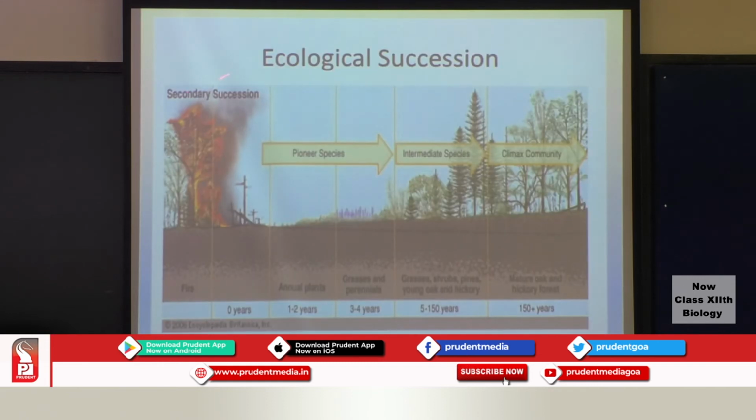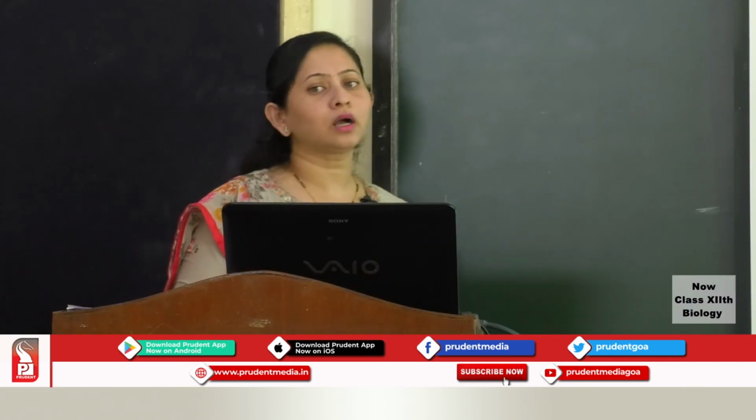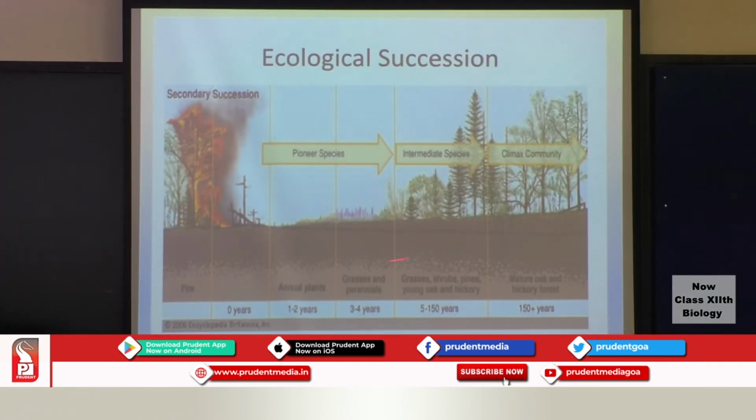Then secondary succession occurs in areas where the species already existed, where the soil was already present, but due to some kind of natural calamities like floods, or maybe some man-made activities like burning of the forest, etc., the plant species or the animal species have been wiped off from that particular region. That is the reason why secondary succession will be a little quicker compared to primary succession. Maybe around 40 to 50 years will be the lifespan of this secondary succession.